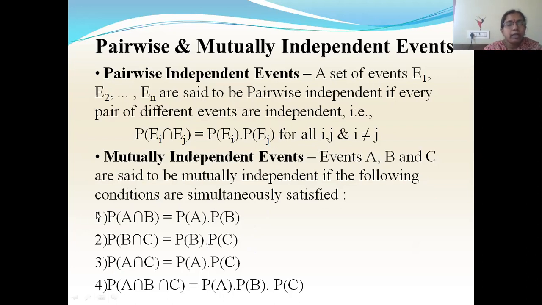If only the first 3 conditions are satisfied, then they are called pairwise independent events. If the intersection of all the 3 events is equal to the product of their individual probabilities, then that is known as mutually independent events. So mutually independent events should satisfy all these 4 conditions. That is, P of A intersection B equal to P of A into P of B, P of B intersection C equal to P of B into P of C, P of A intersection C equal to P of A into P of C, and P of A intersection B intersection C is equal to P of A into P of B into P of C.